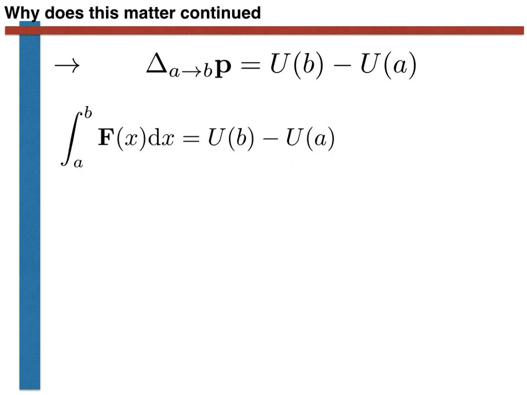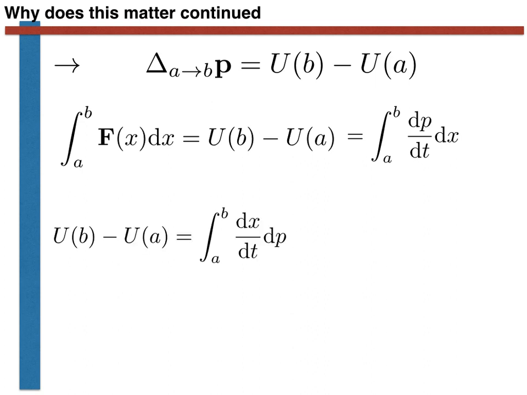The next step is to remember that we have defined force as the rate of change of momentum. In other words, force is just dp by dt. So we can rewrite the integral on the left-hand side as shown here on the extreme right. Rearranging these terms in the integrand, we then get to the following. Now, dx by dt is just the rate of change of our position with time. In other words, this is the velocity. We can calculate the velocity by dividing the momentum by the mass. We can thus write the integral on the right-hand side of this equation as follows.